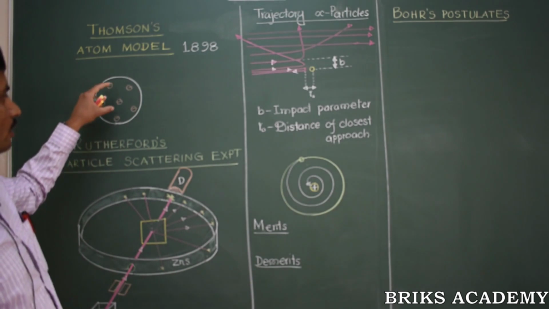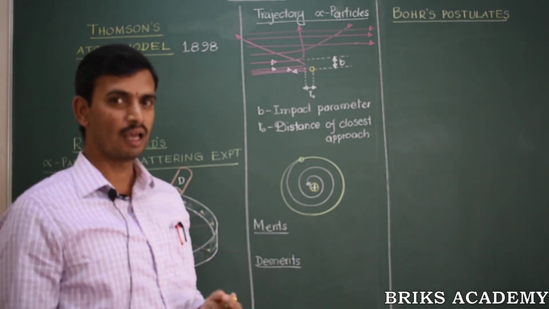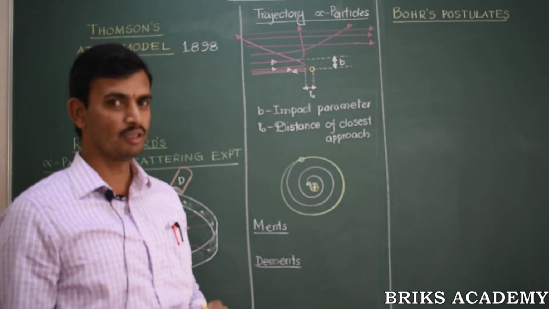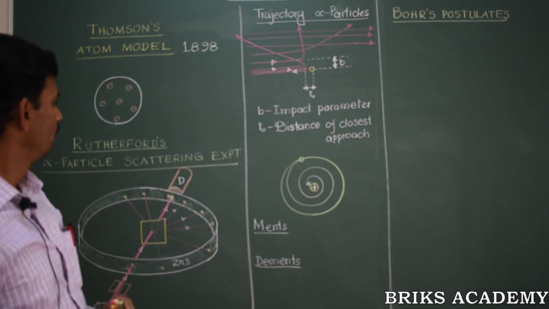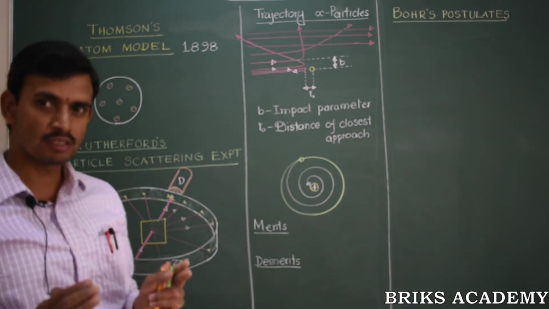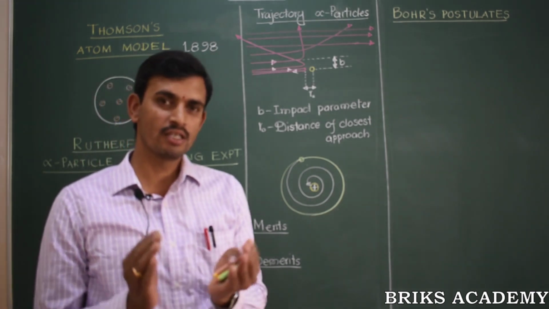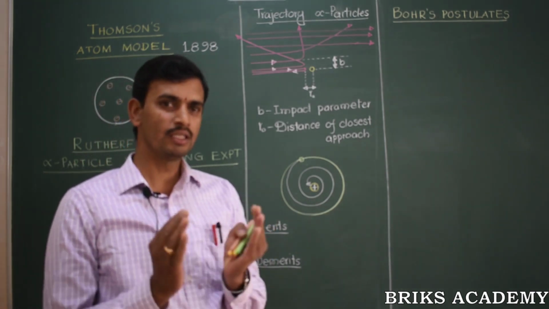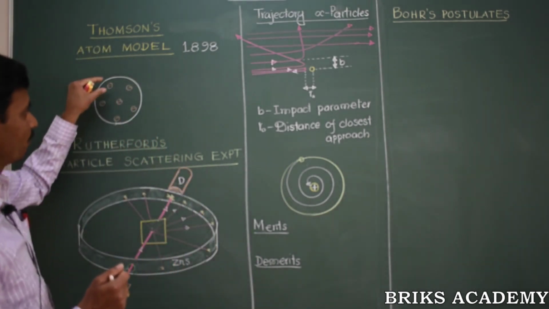So Thomson guessed that an atom should have both positive and negative charges, and proposed the very first atom model, known as Thomson's plum pudding atom model. Thomson says that every atom consists of a positively charged central core, a positively charged central globule. In this globule, the negatively charged electrons are embedded here and there.